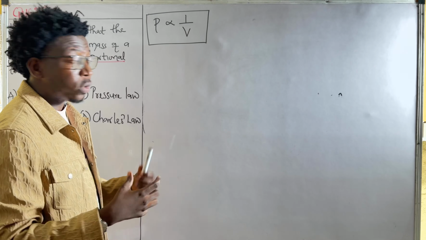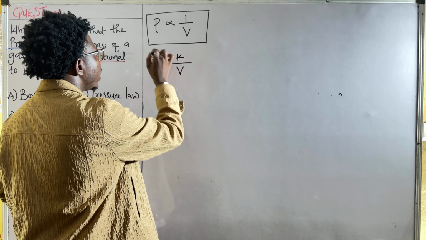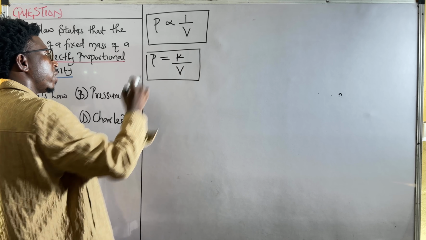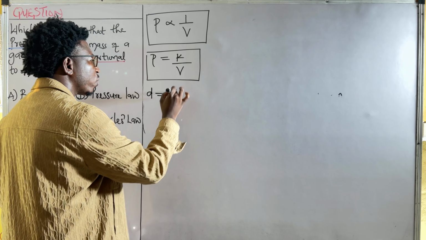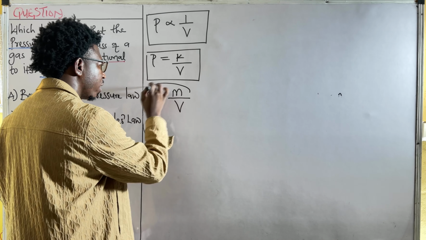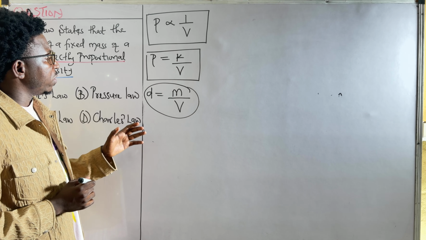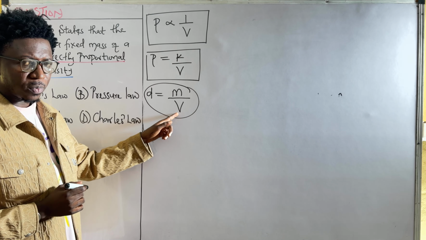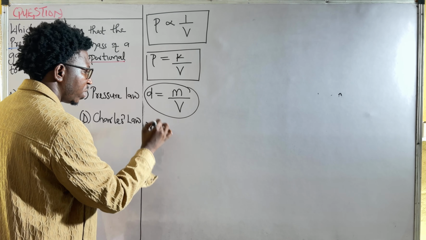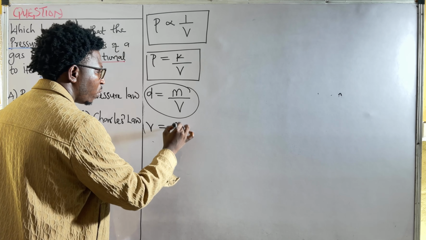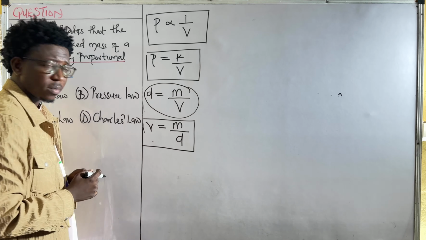Now, we can actually solve with this sign of proportionality. We equate it and introduce a constant. Now, P is equal to K over V. Same thing. Now, what is density? The density of a gas is equal to the mass of the gas over the volume of the gas. What's the relationship between density and volume? Volume is equal to mass over density. So I can work with this, right?